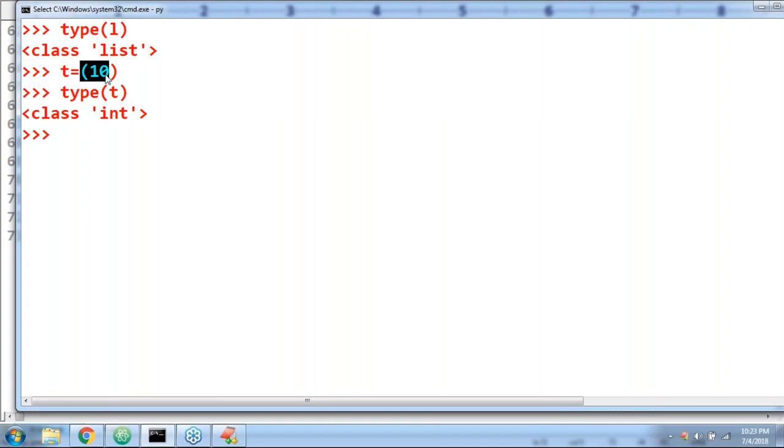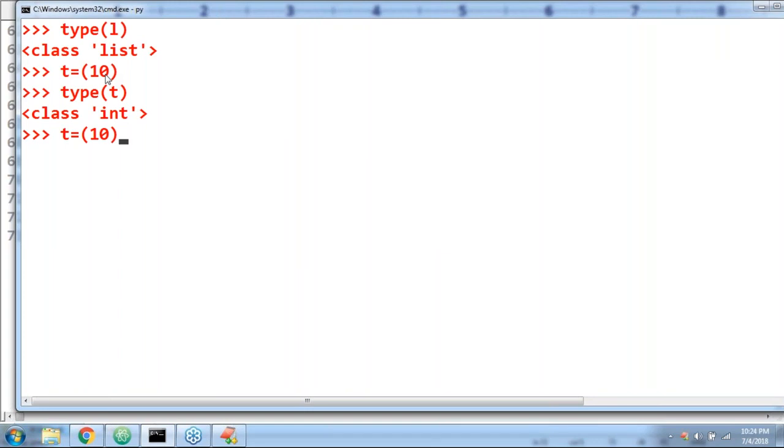Sir, if I'm taking just 10 within parentheses, it is simply treated as an int value, but not a tuple. Sir, I want a tuple only, but my tuple contains only the int value 10. What is the way? Observe carefully. Parentheses 10. If I take it like this, what is the type of T? Int type.